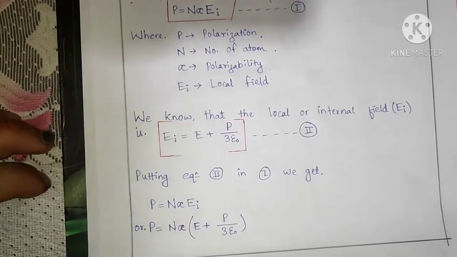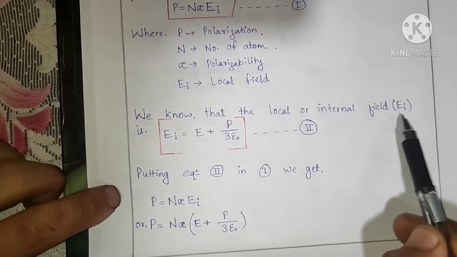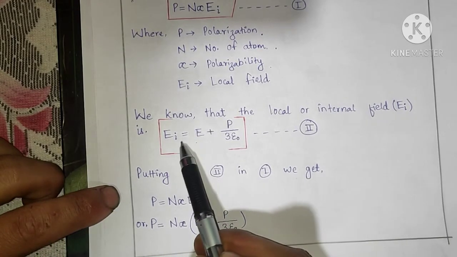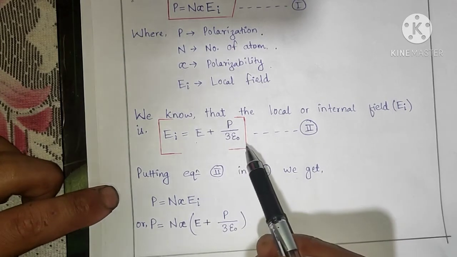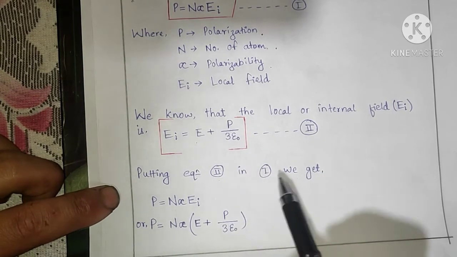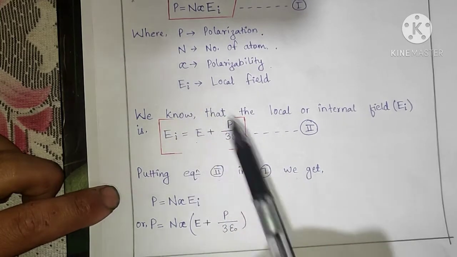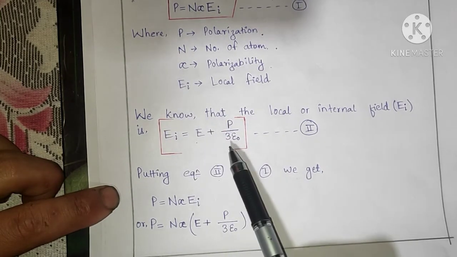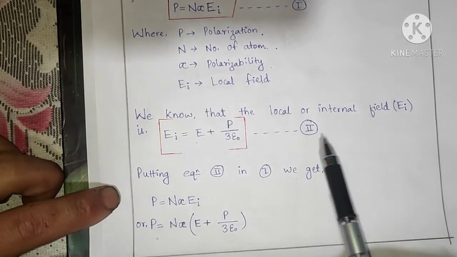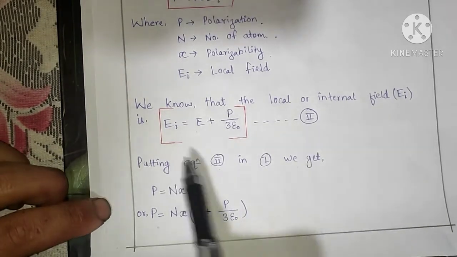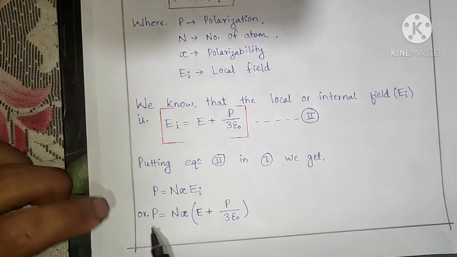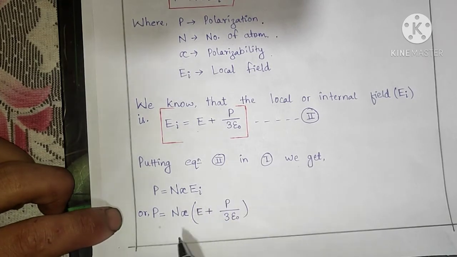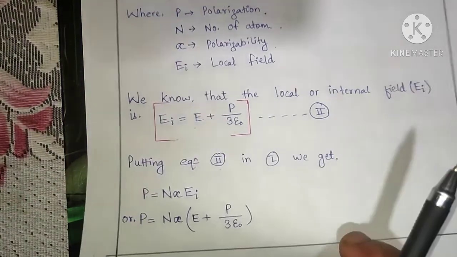We know that the local field or internal field Ei can be expressed as Ei equals E plus P by 3 epsilon naught. We already discussed this in the definition part; this expression can also be calculated using Gauss's law. Let it be equation 2. Putting the value of Ei in equation 1, where P equals n alpha Ei, we get P equals n alpha into E plus P by 3 epsilon naught.